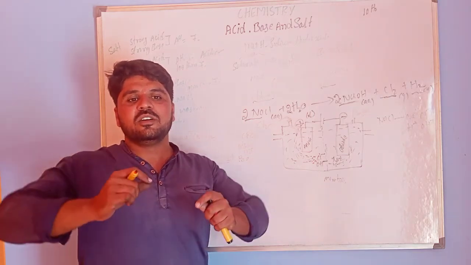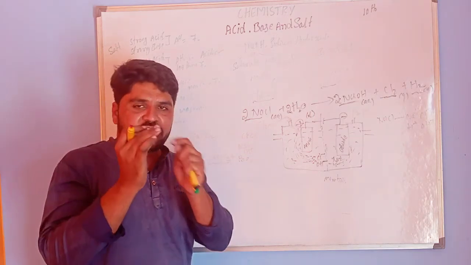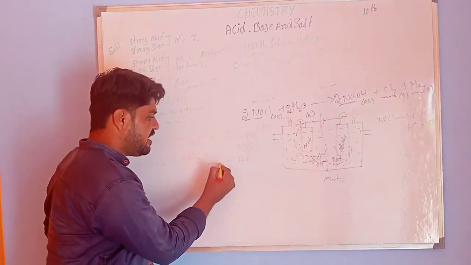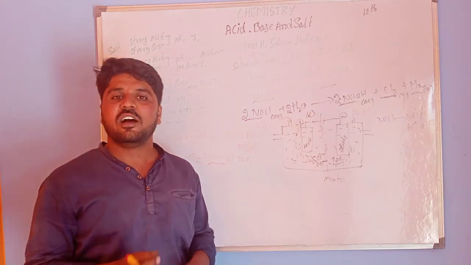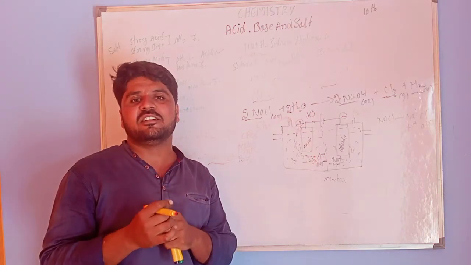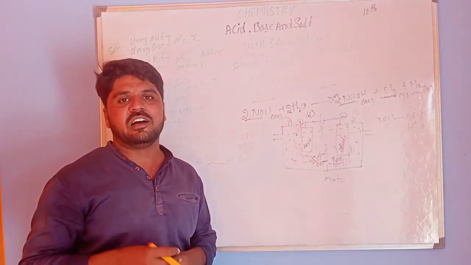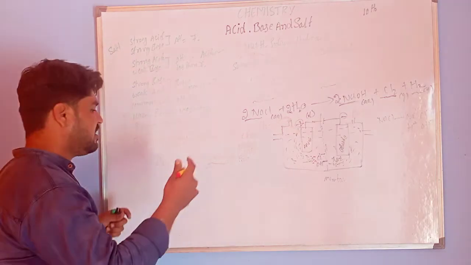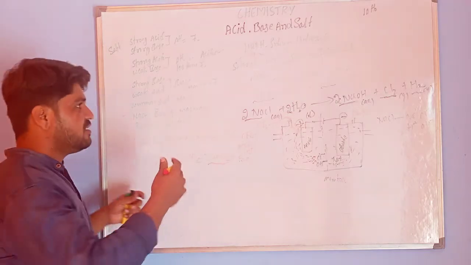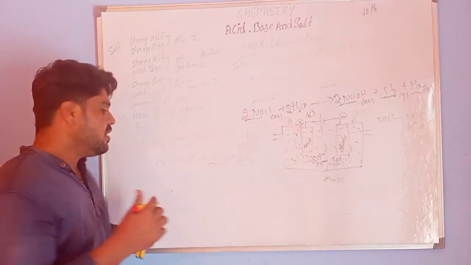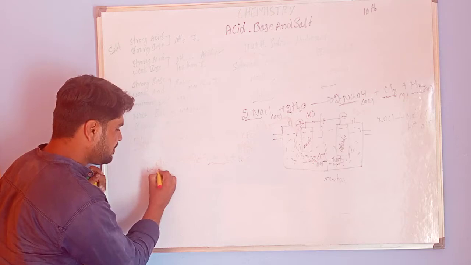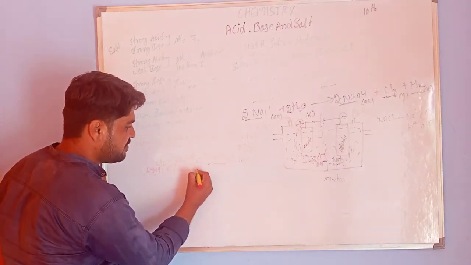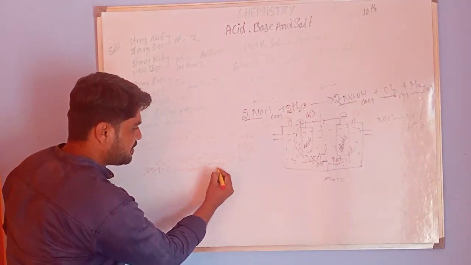Actually, the composition is very complex. Simply, I write it as CaOCl2. Bleaching powder has many applications, and it is used for many purposes. Let us know them one by one. So, uses of bleaching powder.